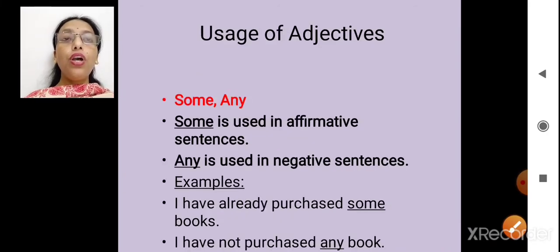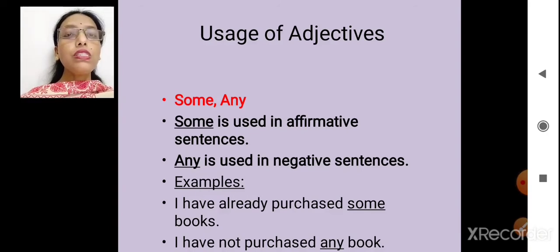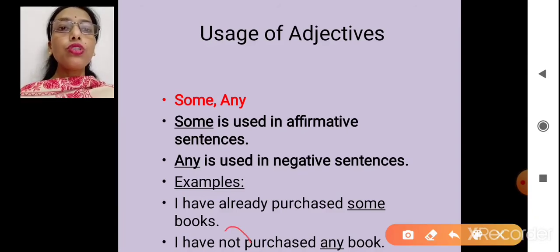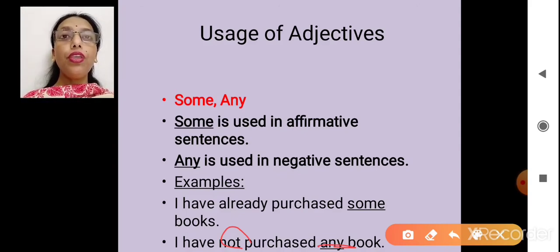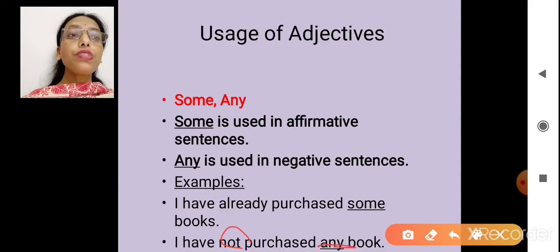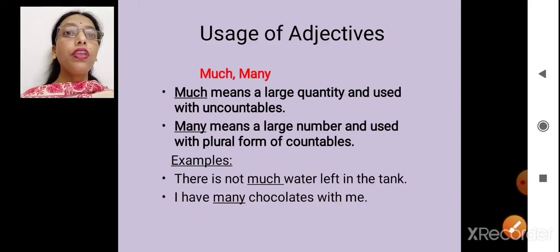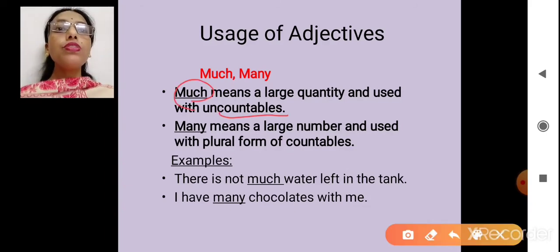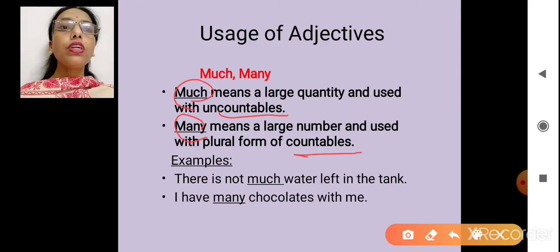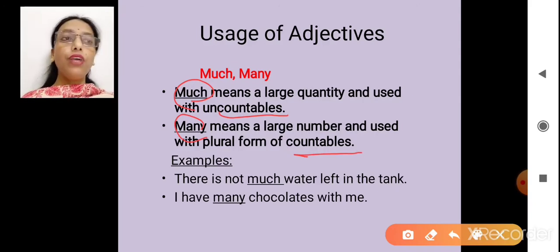Alright. Now we see usage of adjectives, some and any. Some is always used for positive sentences. Affirmative means positive. And any is used for negative sentences. I've shared the example with you. Now look here. Whenever you find this word not, the first thing that should strike your mind is any. Okay. So with positive some and with negative any. Much and many. Much is always used with uncountable and many is used with countables, which we can count.